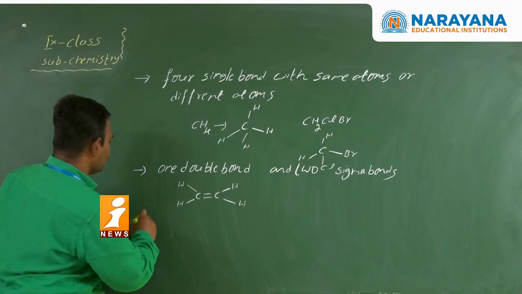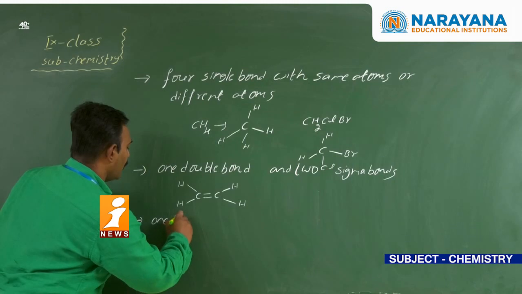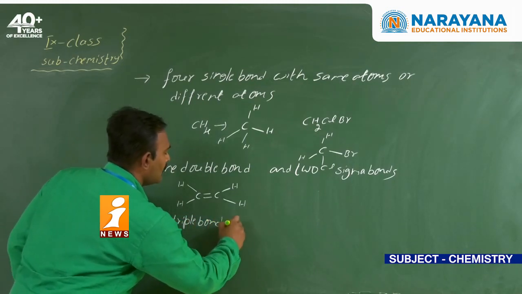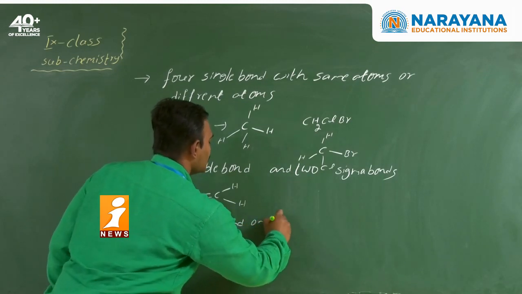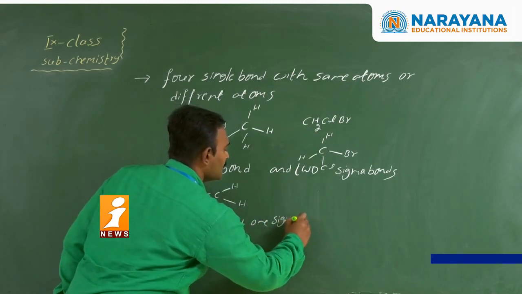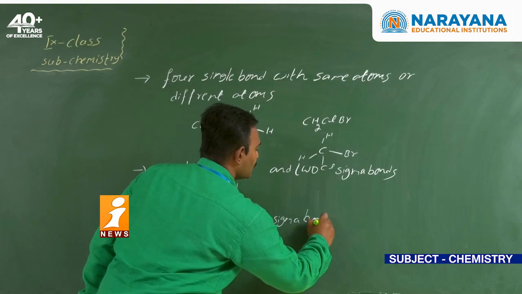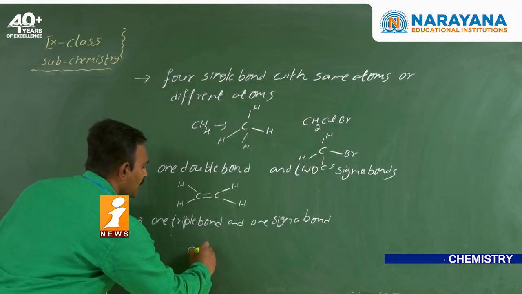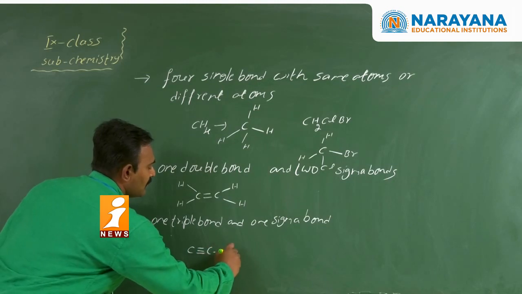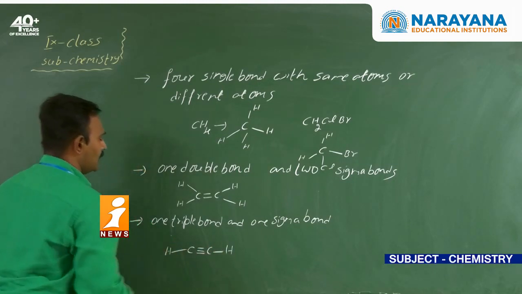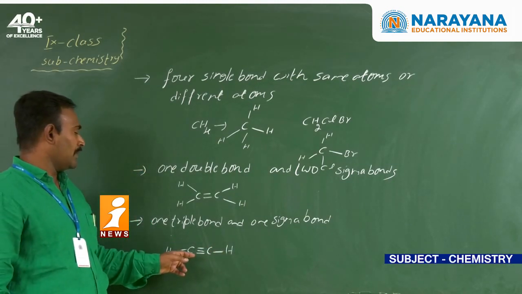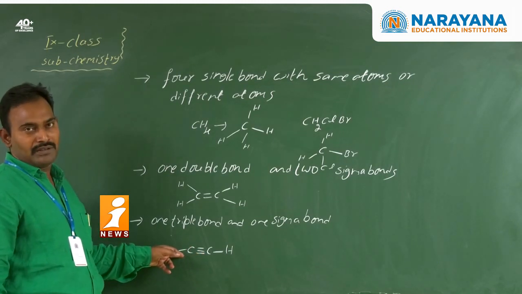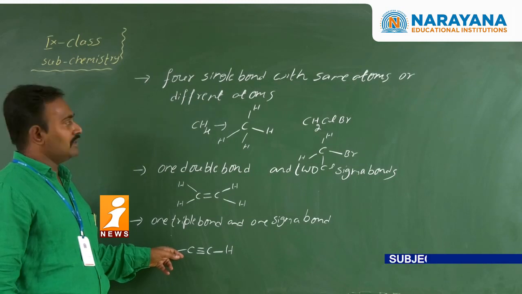Take it clear. Next, one triple bond and one sigma bond. Now see here, if you take ethyne, between the carbon atoms there is a triple bond, and 2 hydrogen atoms. So take the carbon atom, one triple bond and single bonds. So these are the examples.